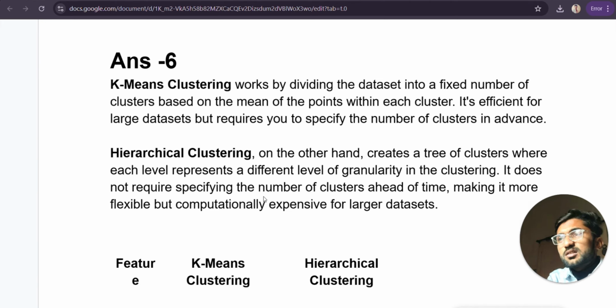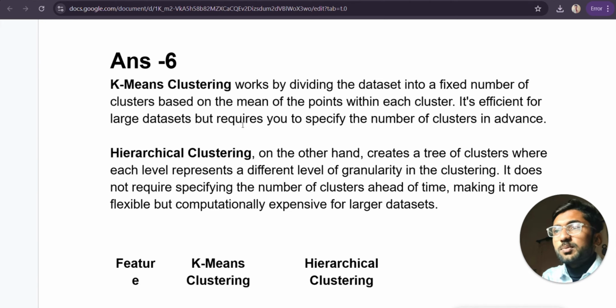K-means clustering is an algorithm to make clusters by using some mathematics, or we can say using some distance factor. And hierarchical clustering is simply a diagrammatic representation of the relationship between the data points. So we can make the diagram and easily visualize it by using hierarchical clustering.